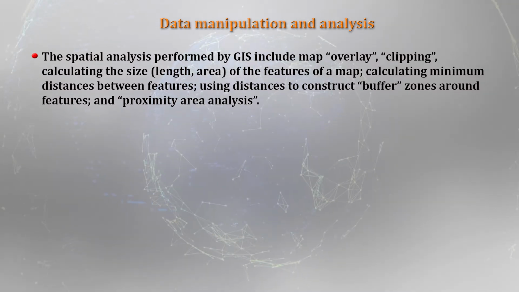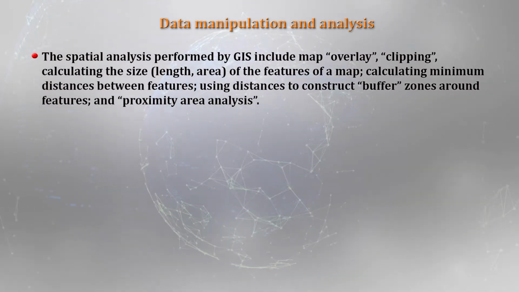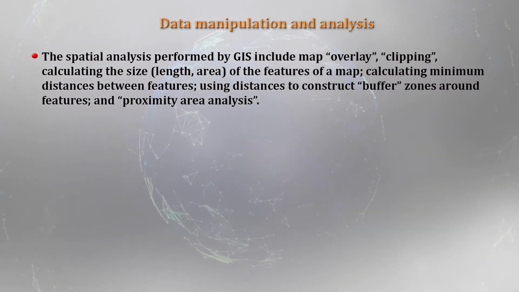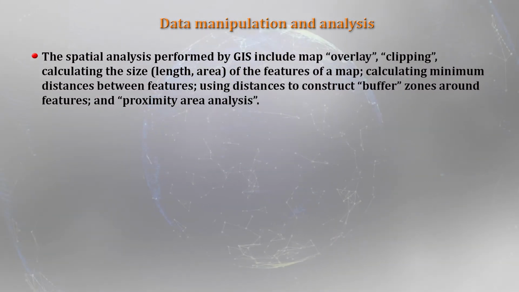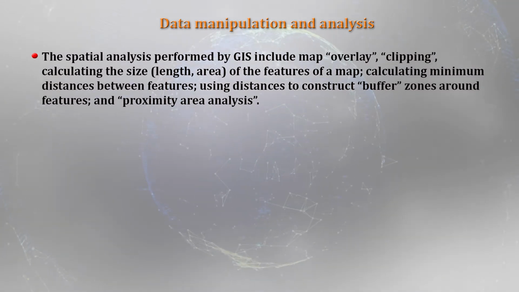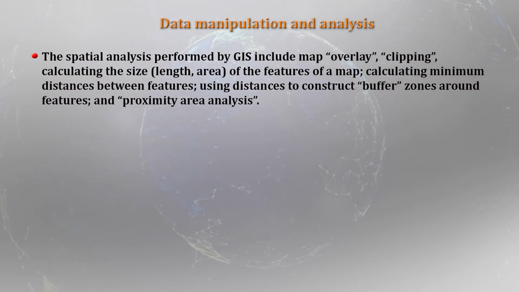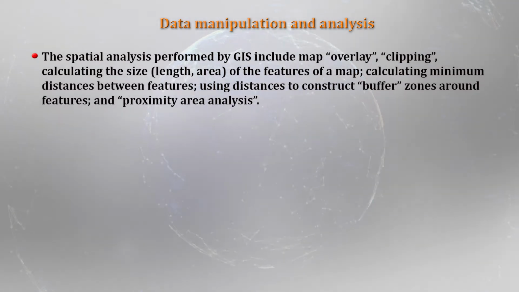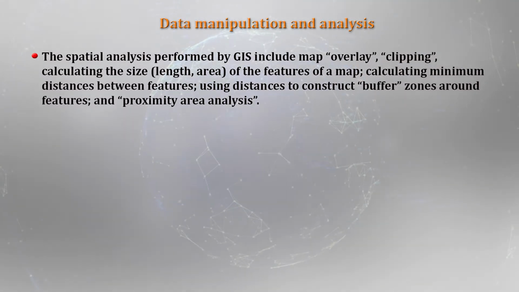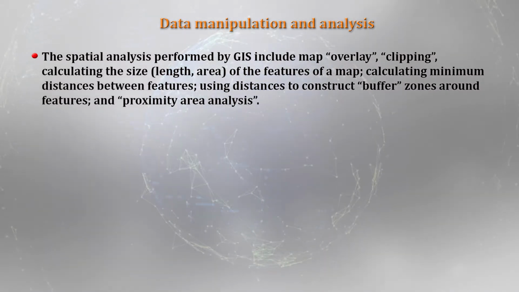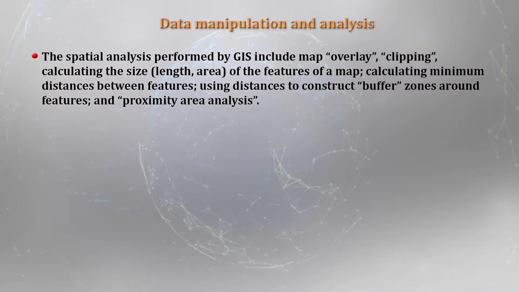it may be the length or the area of the polygon, the area of the feature, and also calculating the minimum distances between the features. And using certain distances we can also construct a buffer zone around the features. And the last one is the proximity area analysis. In other words, a lot of analysis is possible in the GIS, and we have to look at which analyses can be used in environmental impact assessment.